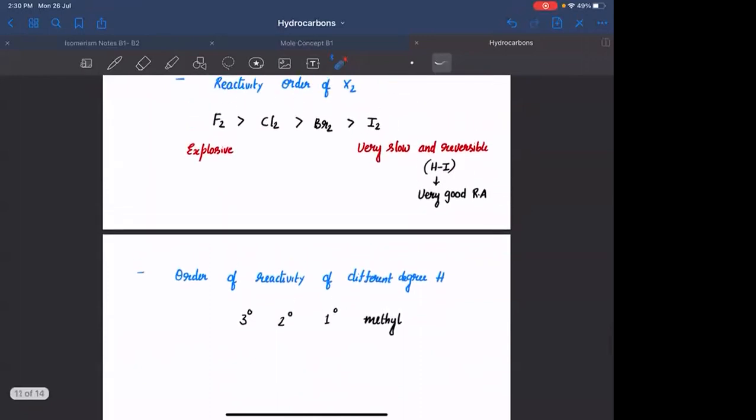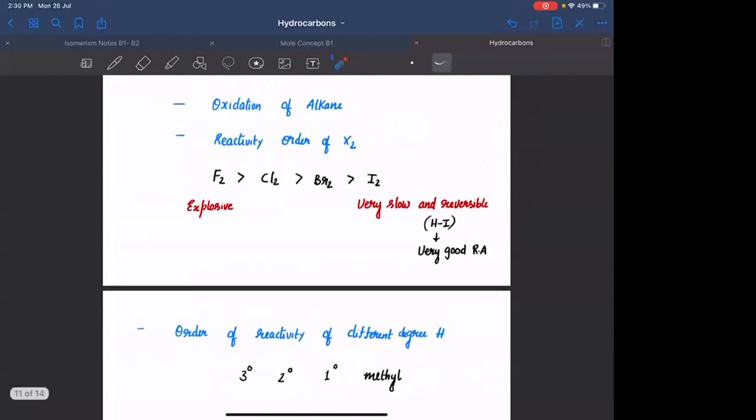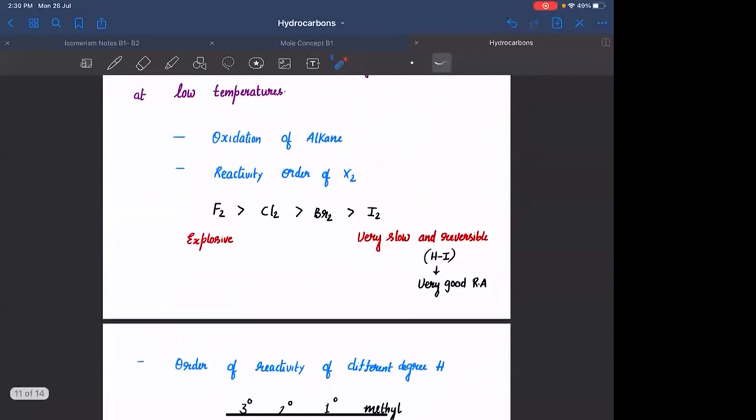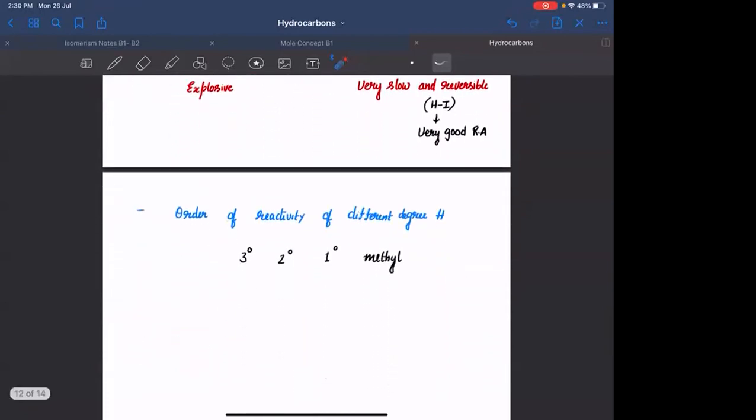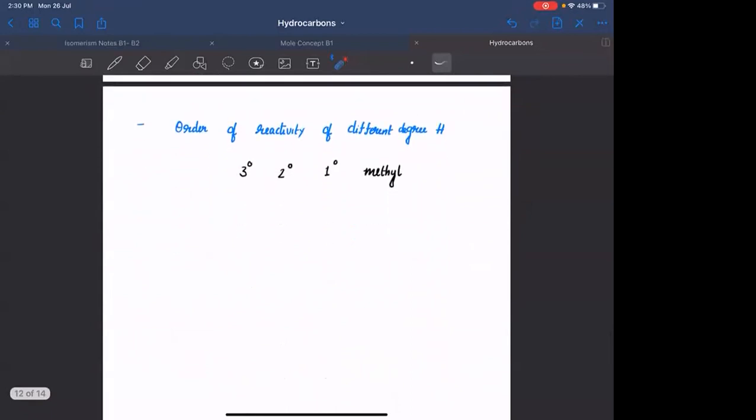What is the order of stability of different free radicals? Is 3-degree more stable or 2-degree or 1-degree? 3-degree is more stable, right? 3-degree, 2-degree, 1-degree and methyl. If I am removing a 3-degree hydrogen, it will lead to the formation of 3-degree free radical. If I am removing a 2-degree hydrogen, it will lead to the formation of 2-degree free radical.